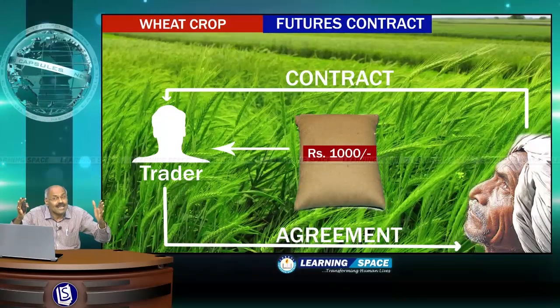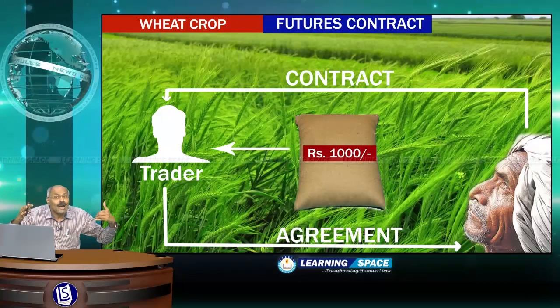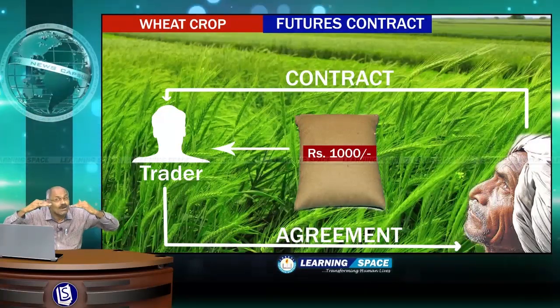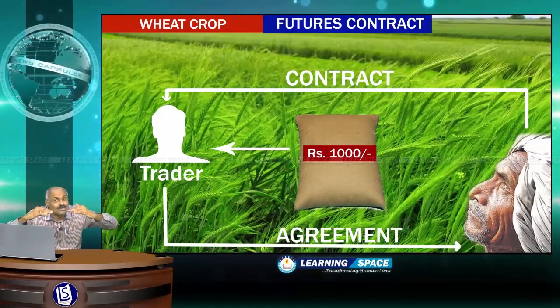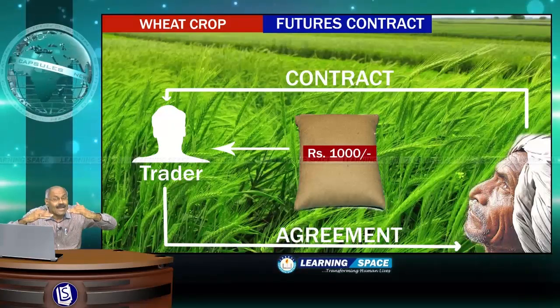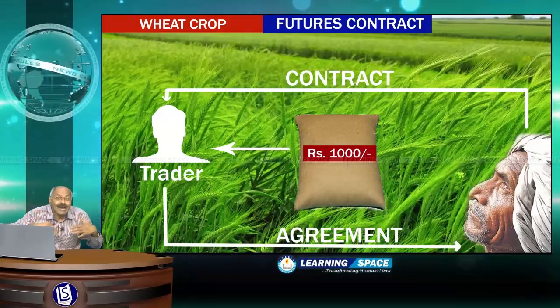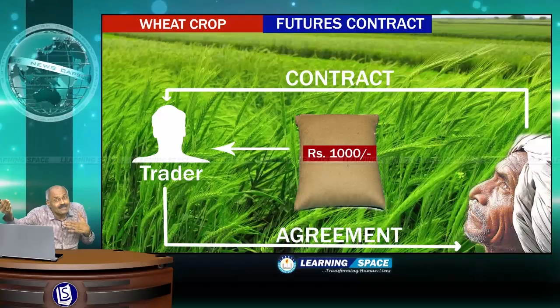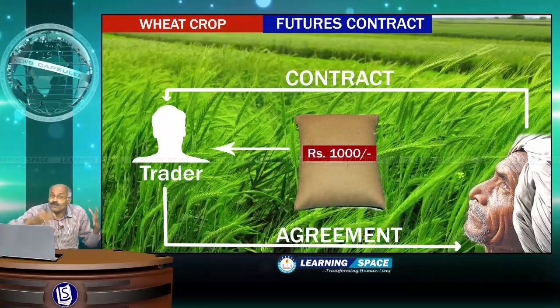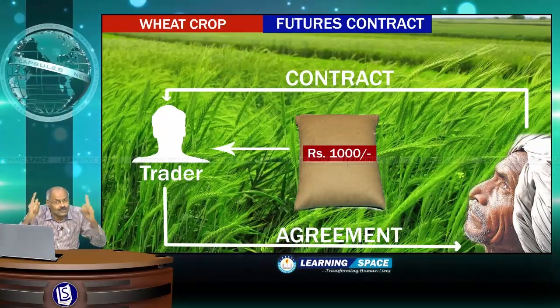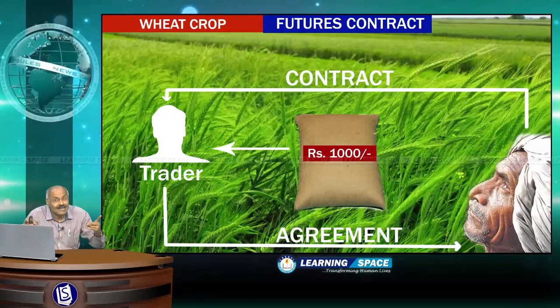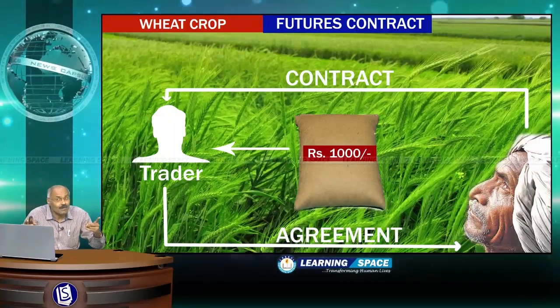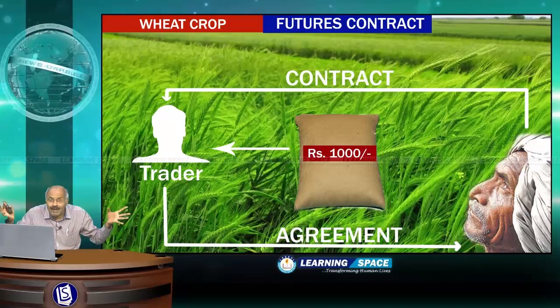The farmer has to sell to the trader who has agreed with the futures contract. So futures contract means it is an agreed upon price at a later date or distant date. This is futures contract. The farmer has to sell. If the price is 800 or 1200 or 1500, it doesn't matter.